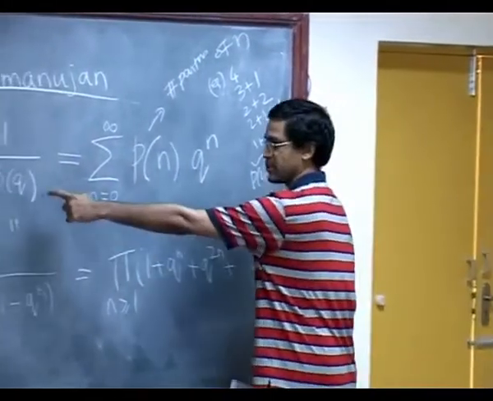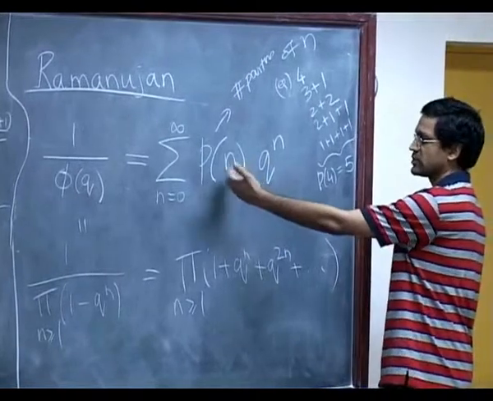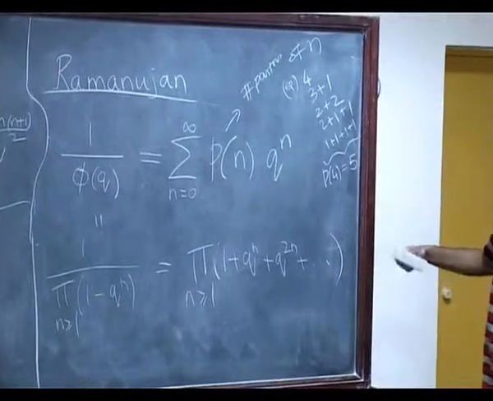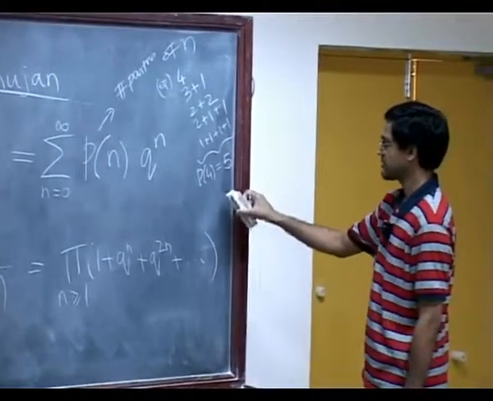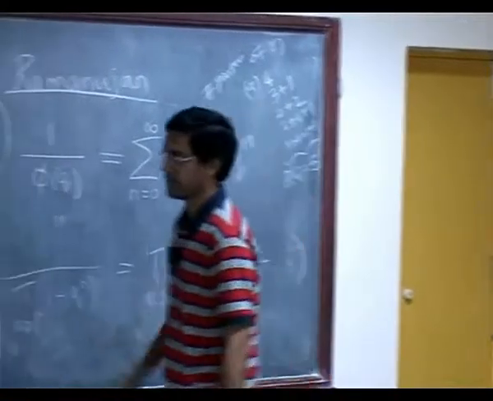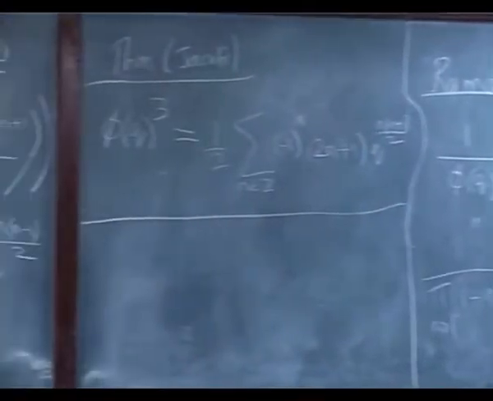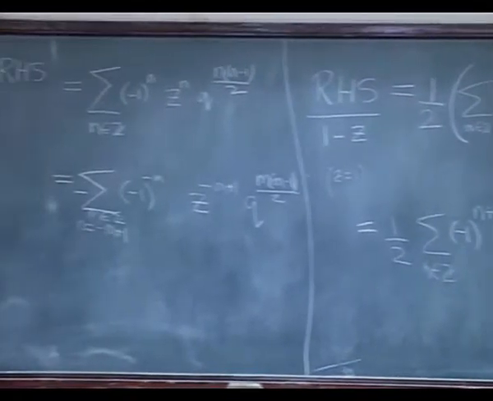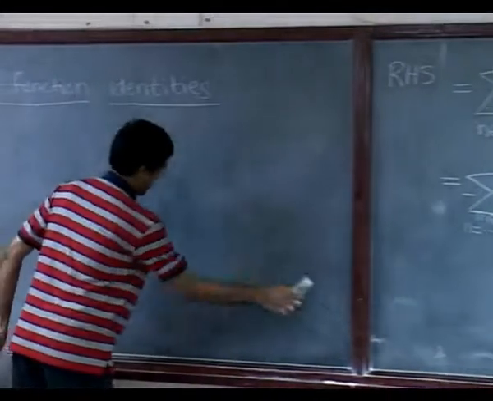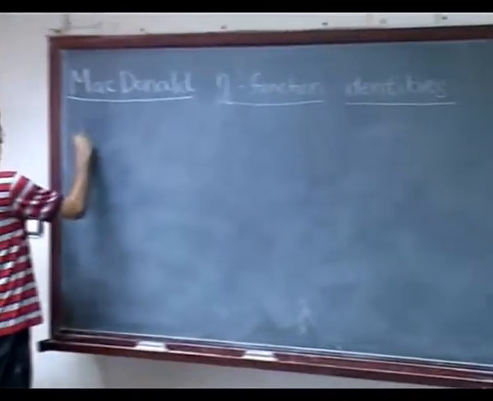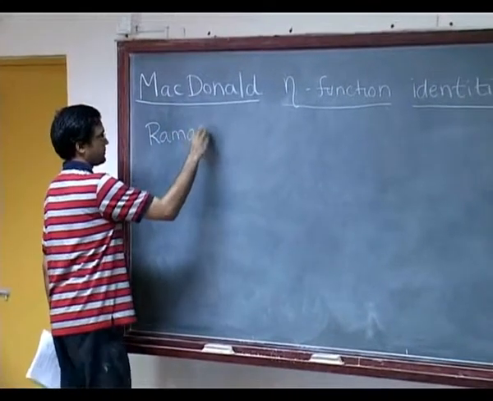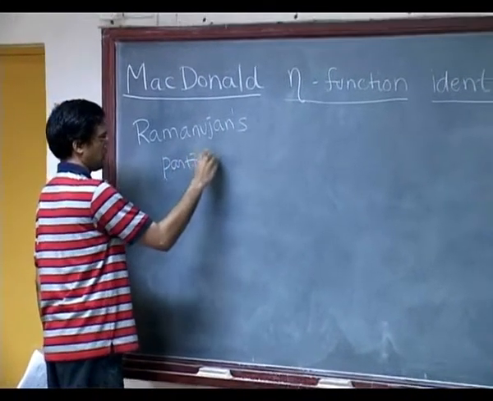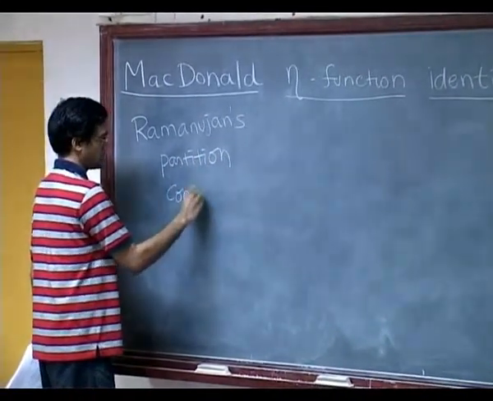And if you just take the reciprocal of the Euler phi function, it turns out to give you the generating series for the partition function itself. Okay, so Ramanujan had several conjectures on the partition function, starting with that piece of data I just wrote out. So here are what are called Ramanujan's partition congruences.